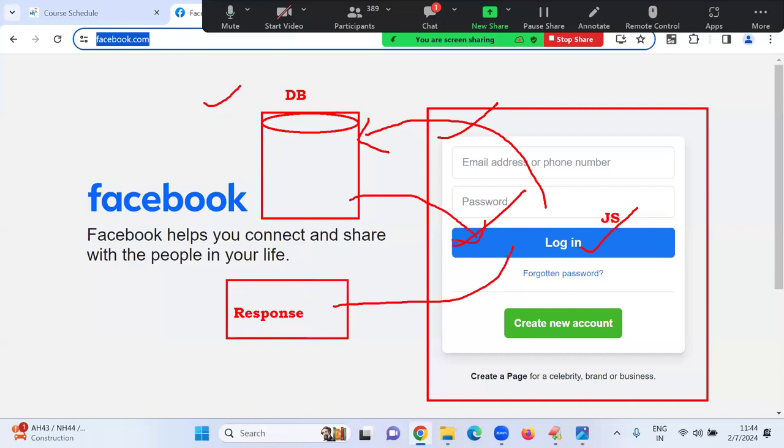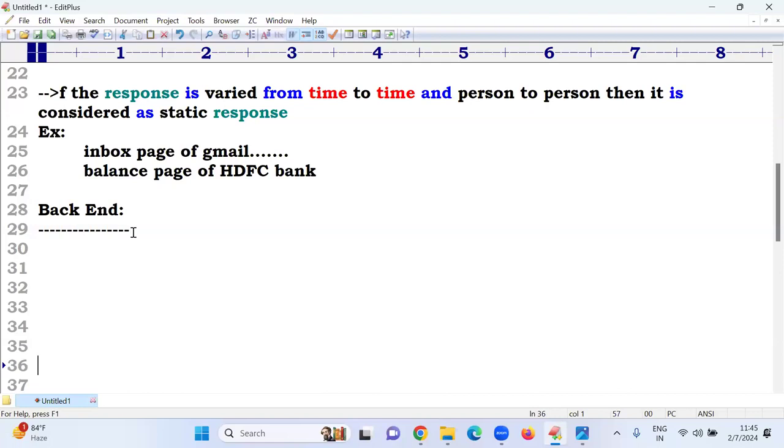To develop the back end, what is required? Everyone says only the database. But to develop the back end, three things are required.